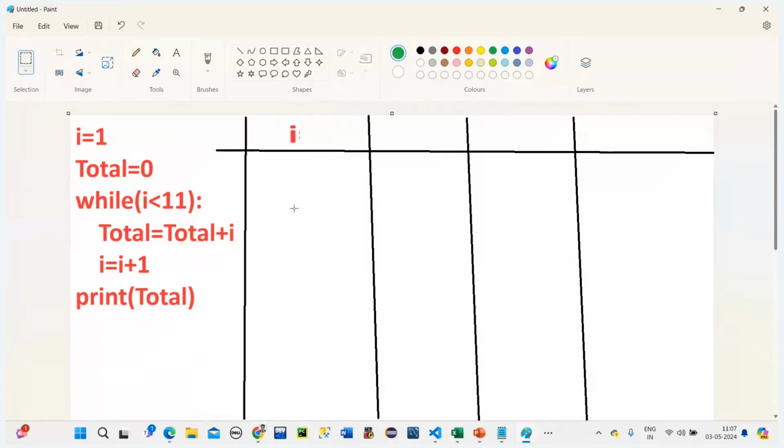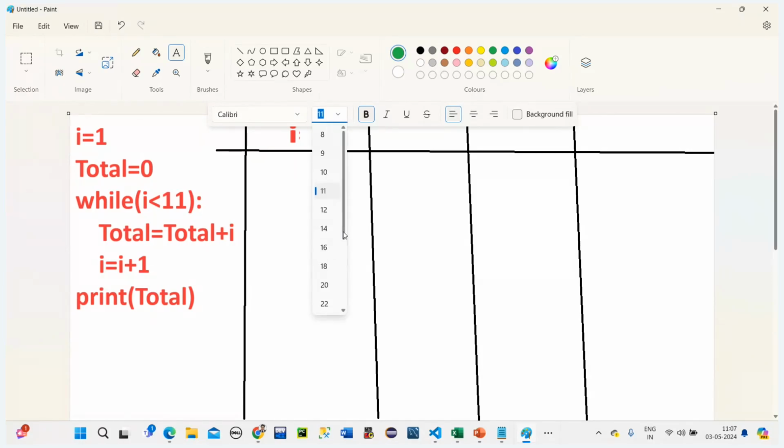Is what? I value. And then we have to give what? Condition here. Condition means what? True or false. Yeah. So we need to write it in terms of true or false. Now, once I is done, true or false is done. Now here it is updating of the I. I value is getting updated.